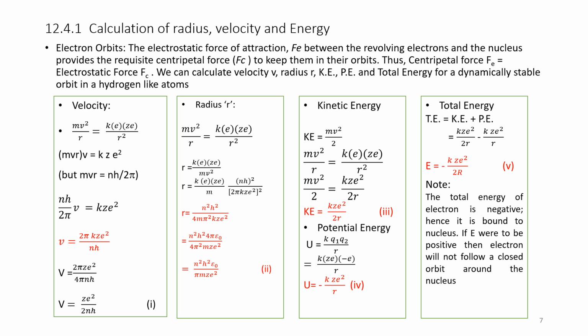The total energy of the electron is negative. You see, total energy is negative. Hence, it is bound to the nucleus. If E were to be positive, then the electron will not follow the closed orbit around the nucleus. Because it is negative, hence it is bound to the nucleus.